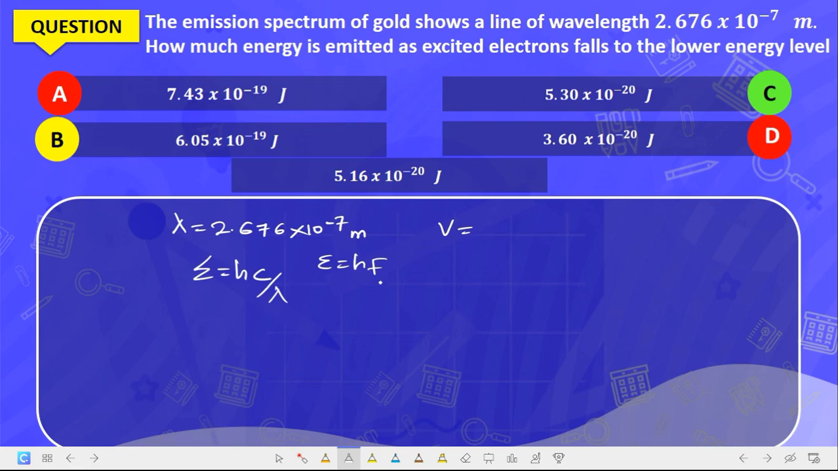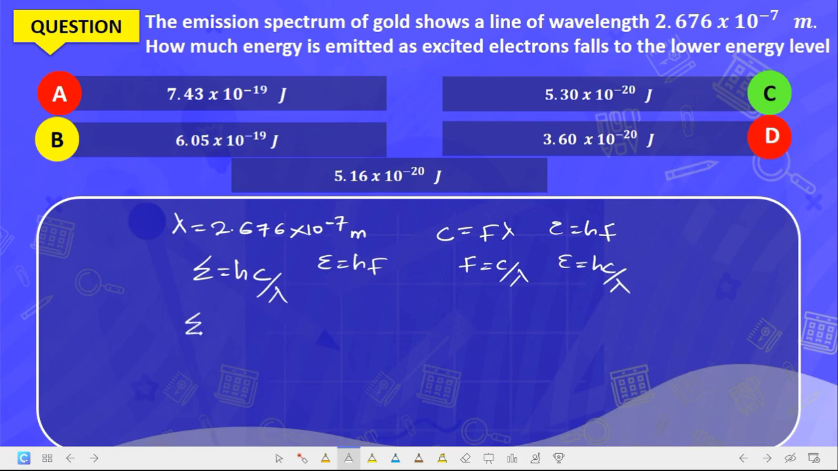C, which is the speed of light, is what? F lambda. Okay, C is F lambda. So if C is F lambda, it means that our F will be C over lambda, and we can substitute for E. So if E is equal to hF, it means in place of F we can put C over lambda. So E is what? hC over lambda.